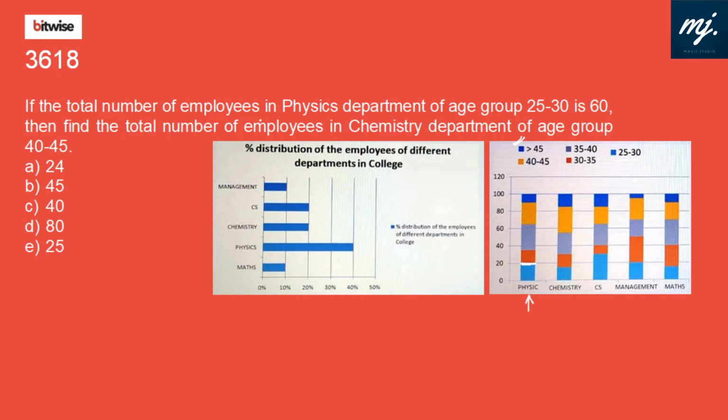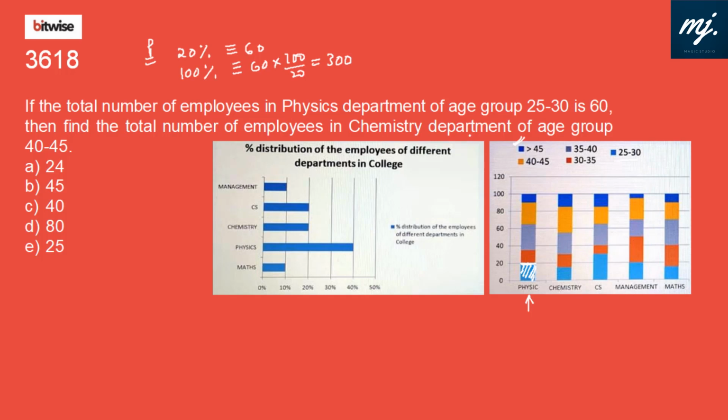If the total number of employees in the physics department in age group 25 to 30 is 60. Now in the physics department, age group 25 to 30 is 20%. So in the physics department, 20% of people is equivalent to 60 employees. That means the physics department's 100% is equivalent to 60 into 100 by 20. Yes, that is 300. That means in the physics department we have got 300 employees.